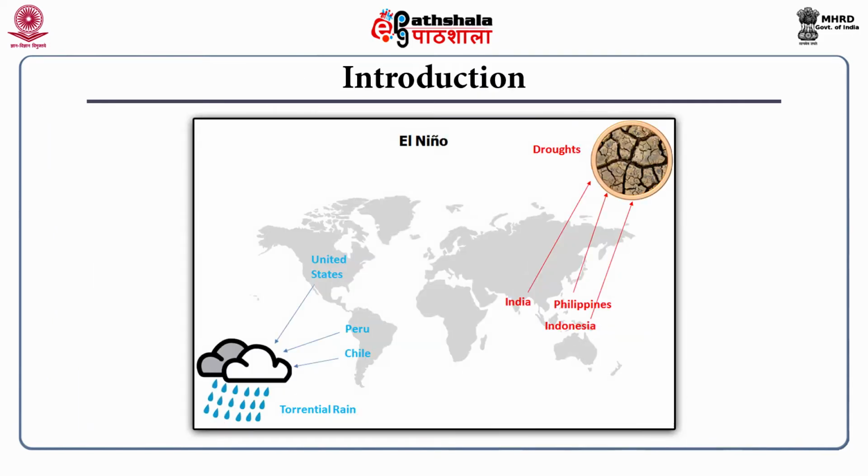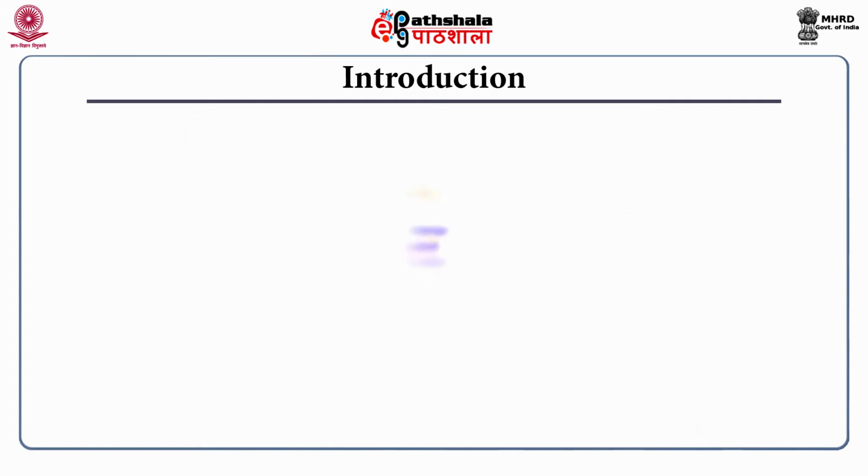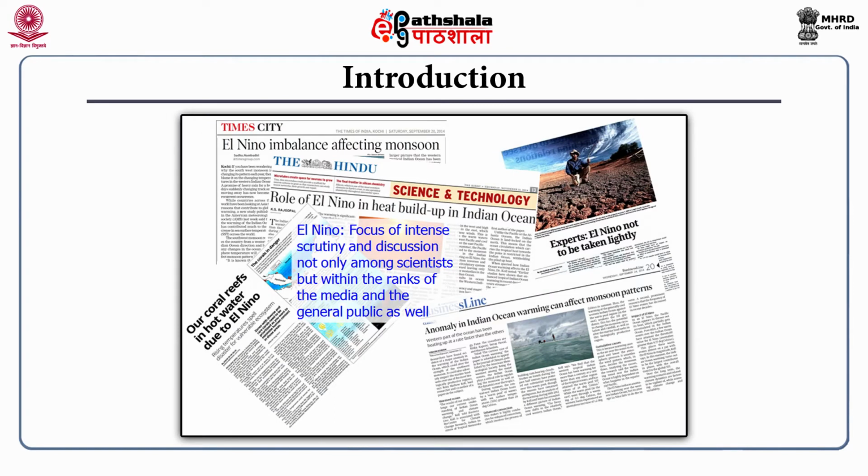The notion that drought in India, Indonesia and Philippines could be caused by the same condition that produced torrential rains in the United States, Peru and Chile might appear to the casual observer to defy logic. But in fact, that is exactly what can happen during the extraordinary change of events known as El-Nino. In recent years, El-Nino events have become the focus of intense discussion, not only among the scientific community, but also within the ranks of the media and the general public as well. However, the conditions that give rise to these events have been well observed for over a century.